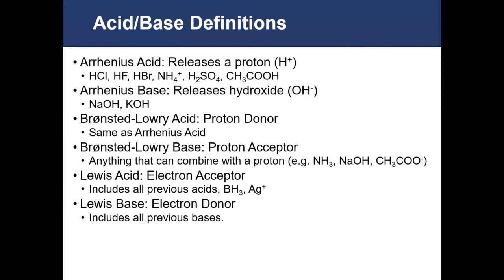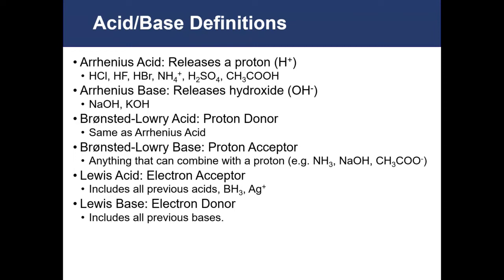What Bronsted and Lowry did was they expanded on the definition of bases. So instead of just things that release hydroxide ions, bases are things that react similarly to Arrhenius bases. Those are things that can accept a proton, and it's anything that can combine with a proton, such as NH3, NaOH, or the acetate ion, as well as many other things.